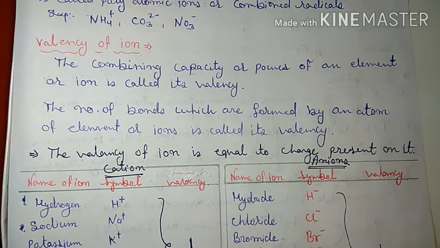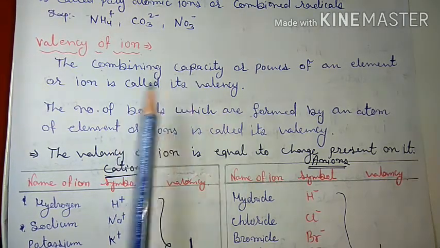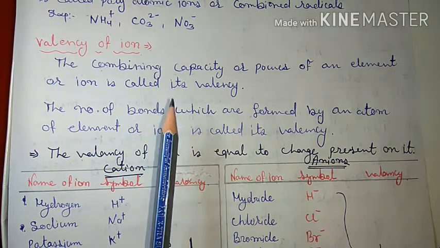Simply we can say combining capacity means number of bonds. How many bonds are formed by an atom? That is its valency. Okay, so if we consider both points, then we can make two definitions.